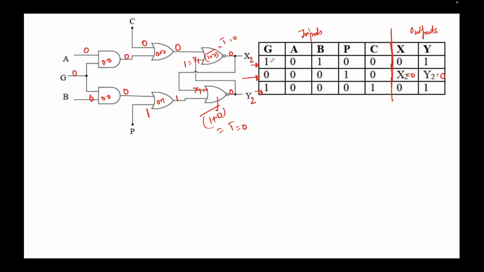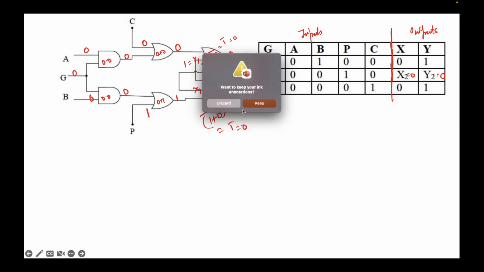When the value of G is 1, A is 0, B is 1, P is 0, C is 0, you will get the outputs as these. Similarly, when you input G as 1, A as 0, B 0, P 0, C 1, you will get outputs as these. What we need to find is what happens when you input the values G 0, A 0, B 0, P 1 and C 0.